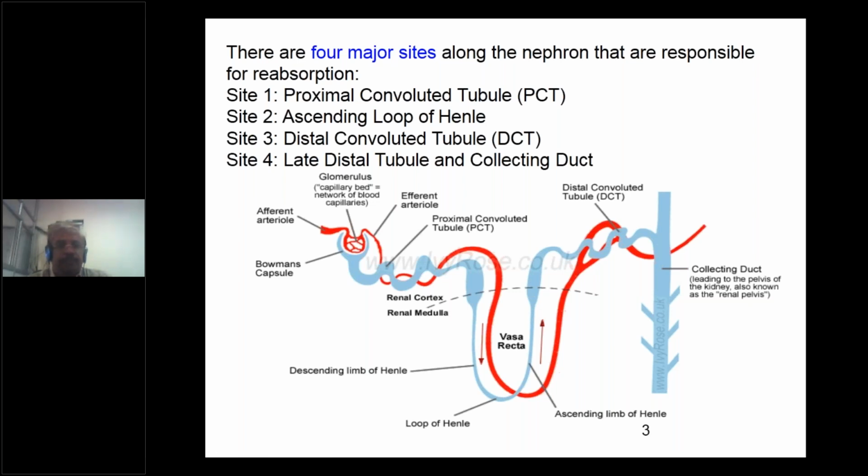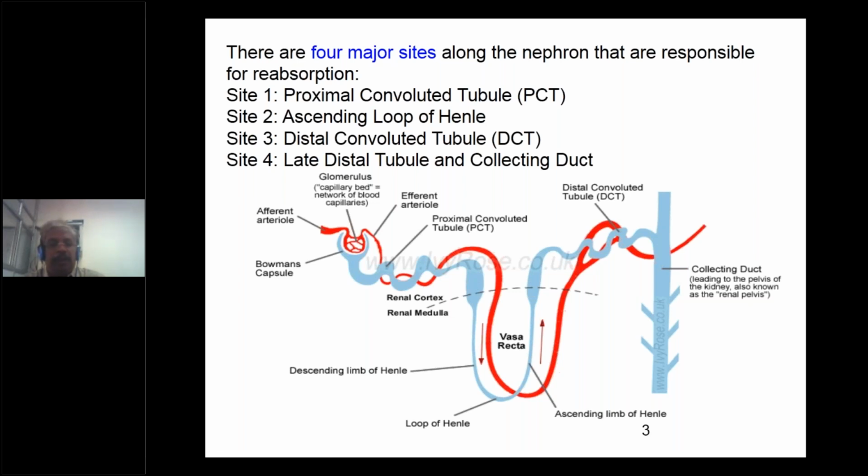This is a glomerular structure where there will be the efferent arteriole. So next, the proximal convoluted tubule. So luminal fluid will be flowing. That is filtered water.